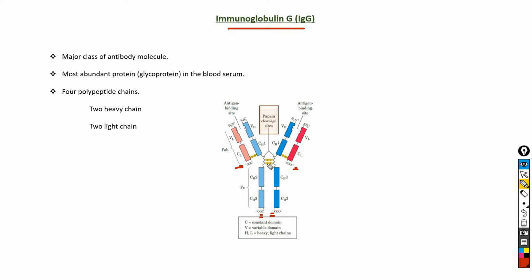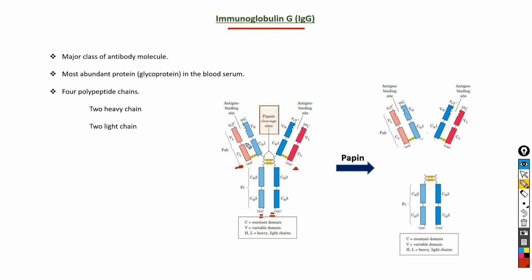The heavy chains of an IgG molecule interact at one end and then branch to interact separately with the light chains. Finally, the structure formed is a bicep structure. In this structure, there is a hinge region, and this hinge region separates the base of an IgG molecule from its branches, as you can see here. Another interesting point about the hinge region is that immunoglobulins can be cleaved with proteases at this hinge region.